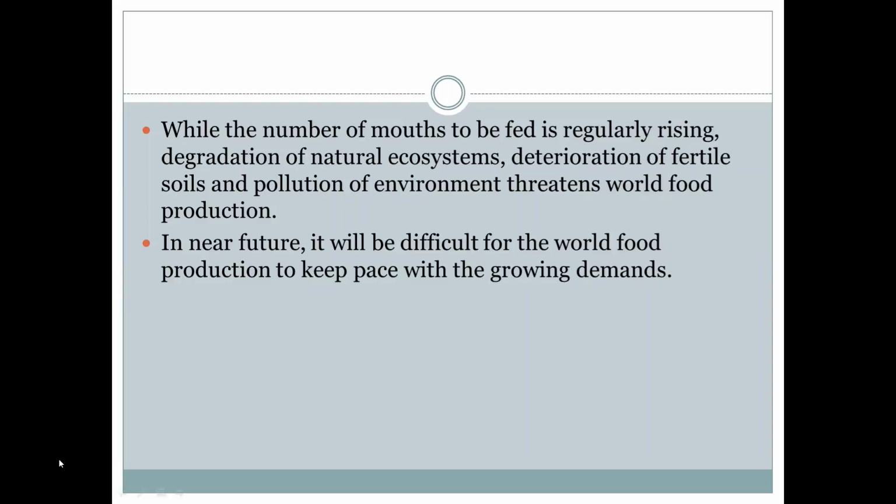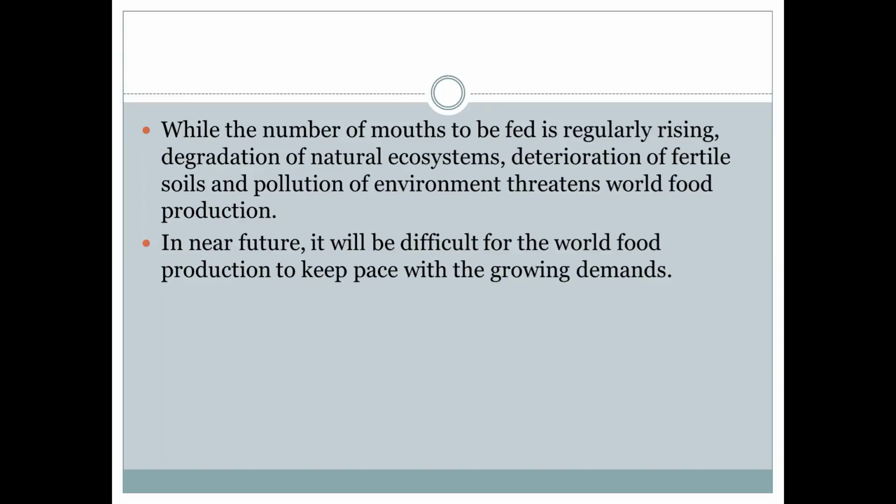So due to increase in population, that will affect the environment. There will be degradation of the natural ecosystem. Natural resources are deteriorated, or they are not available for use. So there may be increase in the pollution of the environment that will lead to the loss of the natural resources, or that will make the soil infertile, or there may be degradation of the natural ecosystem.